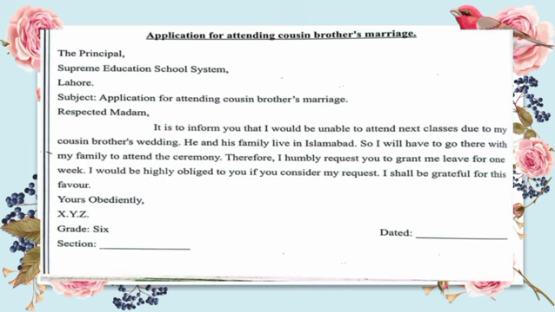Now we will close the application. You will write "Yours obediently," comma, and you can write XYZ or your name here. Then we will write the class or grade, that is 6, and your section. And opposite the section you will write today's date, when you are writing the application. So complete it at page 54 and learn it.